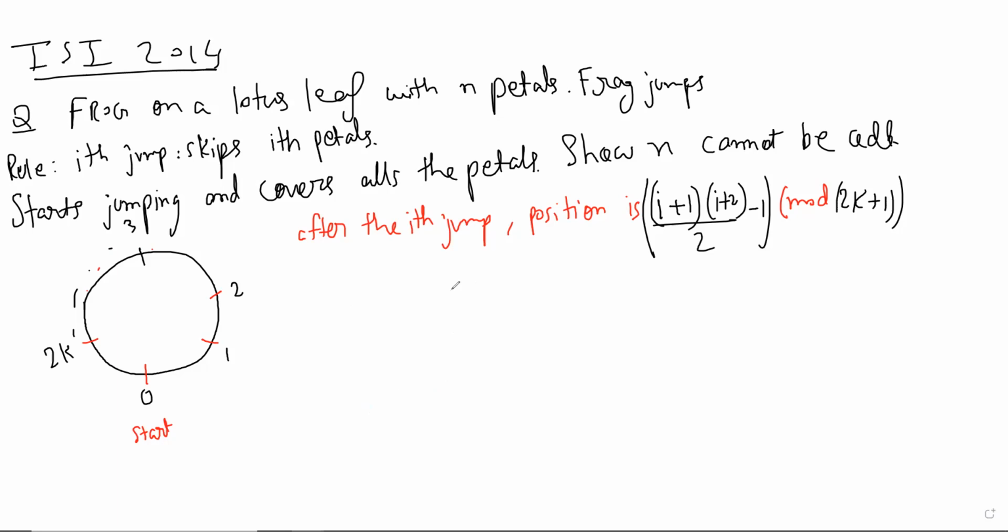So this formula, we can just reduce it into i into i plus 3 mod 2k plus 1, just expanding and all that. We can forget the denominator by 2, right?